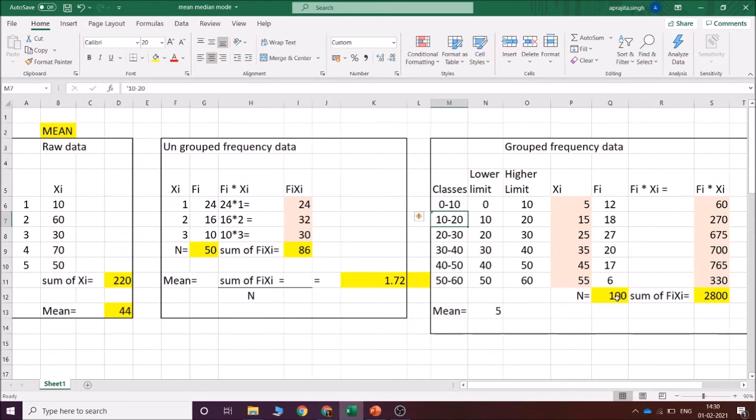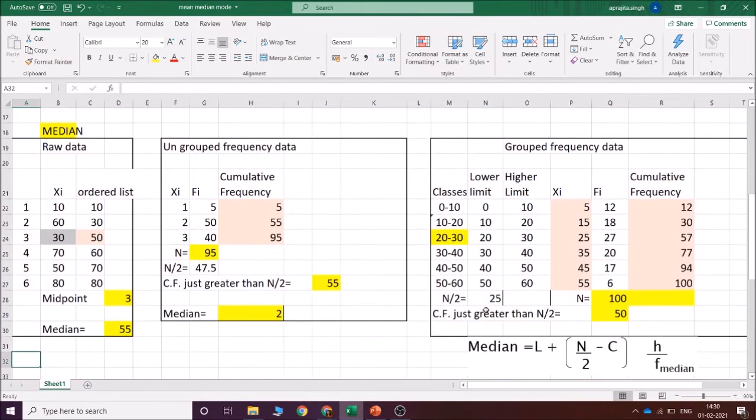It is the total of the frequency, and mean is equal to 2800 divided by 100, okay, that becomes 28. So this is how you find the mean for the group frequency table.